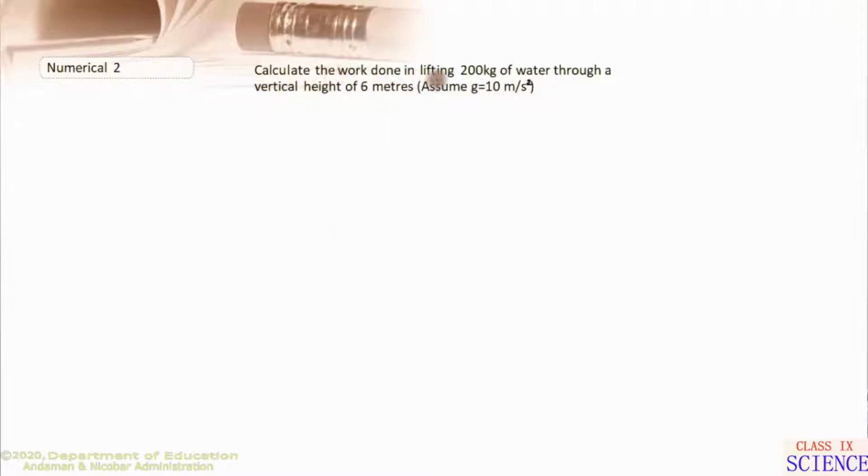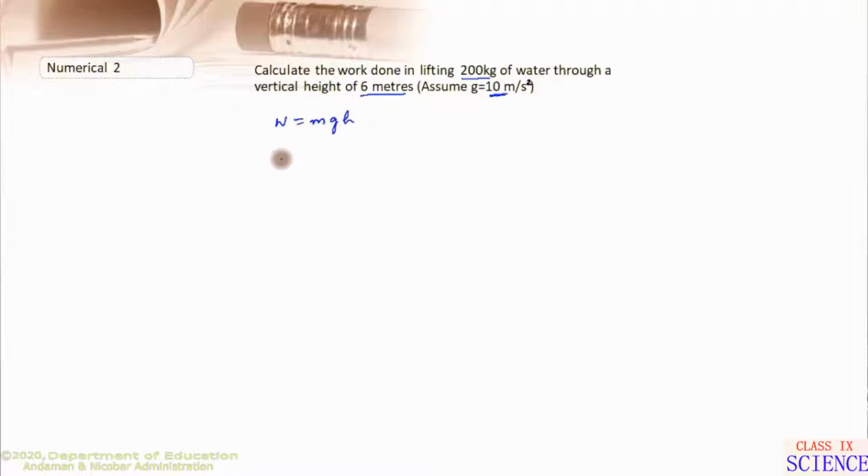Calculate the work done in lifting 200 kg of water through a vertical height of 6 meters. Assume the value of g is given as this. Here the work done is against the gravity. For finding the work done on an object against the gravity, we use the formula W is equal to mgh.